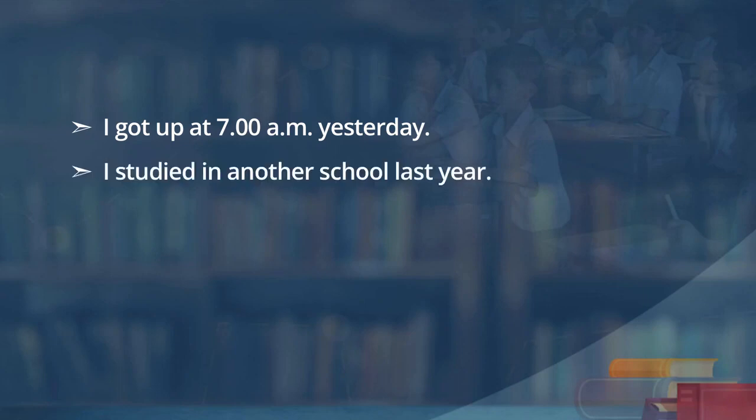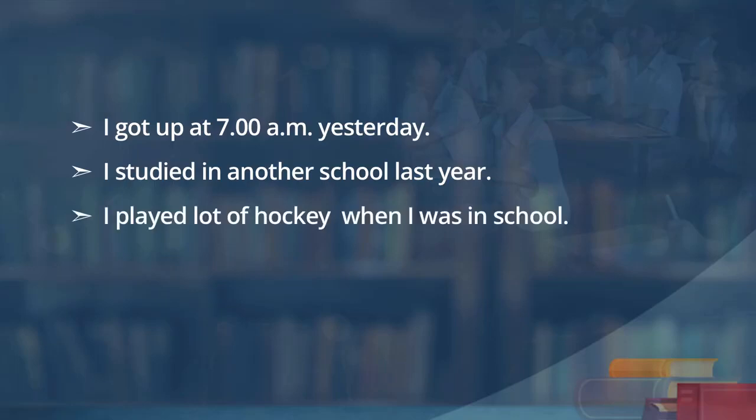Look at the difference between how the past and past perfect tenses are used in the following sentences. Let us learn and discover the rules. I got up at 7 a.m. yesterday. I studied in another school last year. I played a lot of hockey when I was in school. All of them are past actions. These actions took place in the past, with no connection to another action. We use the past tense to refer to these past actions.